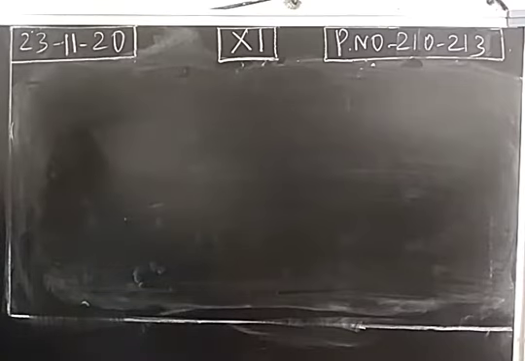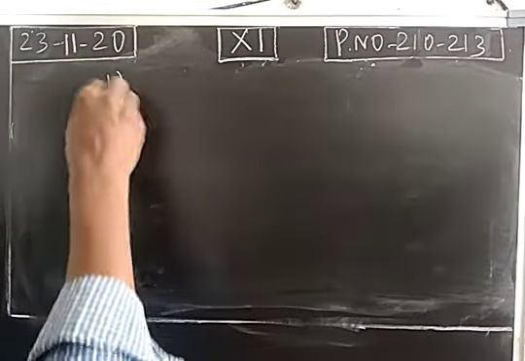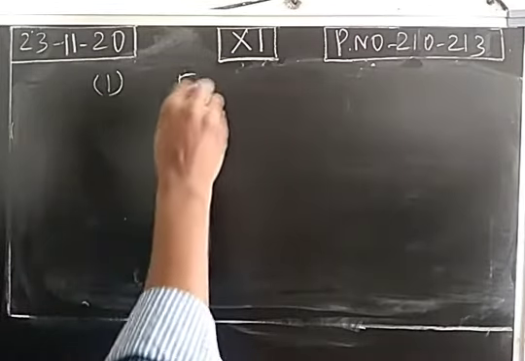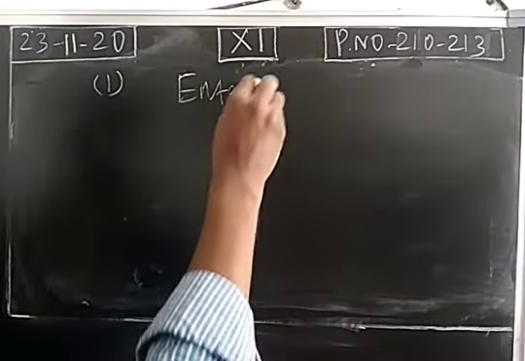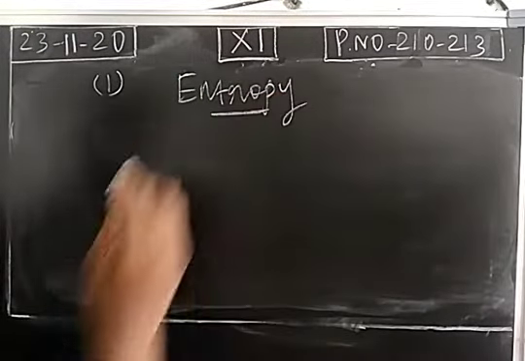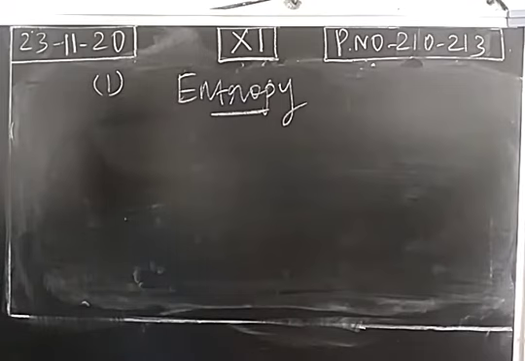So in the second law of thermodynamics, we are going to study three statements. First statement is the entropy statement. Entropy statement of the second law of thermodynamics says, for a spontaneous process, entropy value always increases for an isolated system.